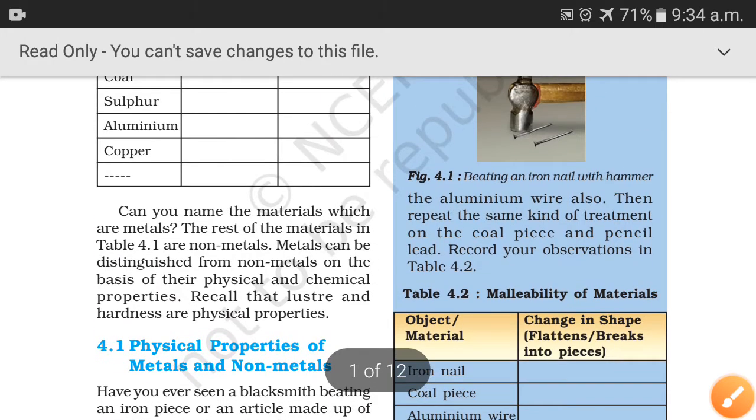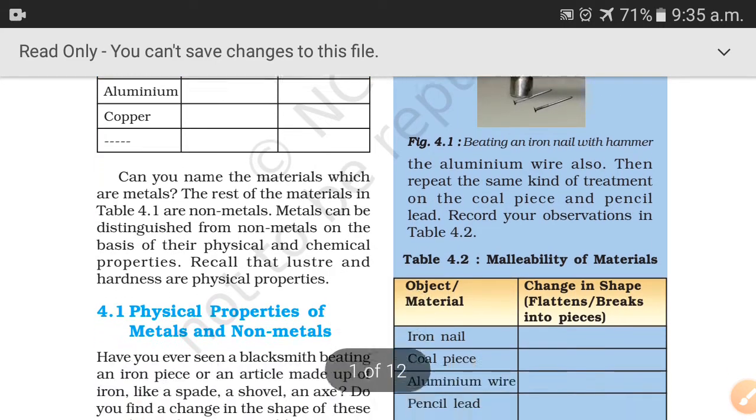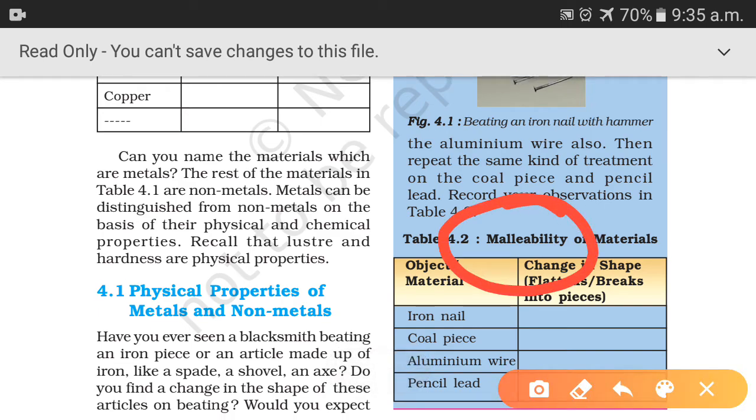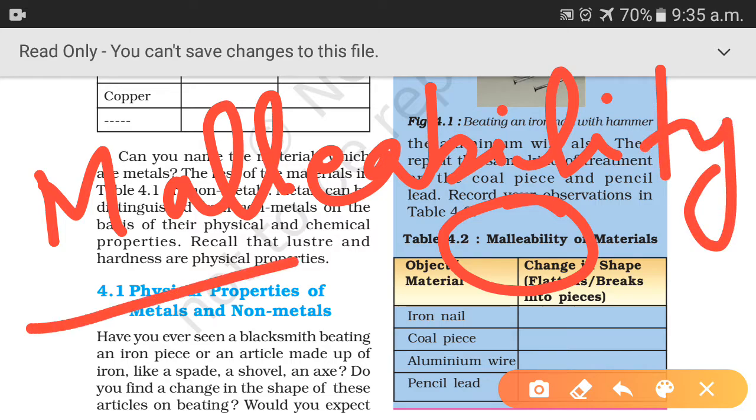So the materials which can be beaten into thin sheets, okay, this is the property of metals. They have the property that they can be beaten into thin sheets, and this property of metals is known as malleability. Okay, what is this? Malleability. This is the property of metals that allows them to be beaten into thin sheets.